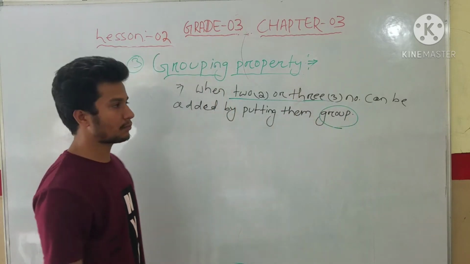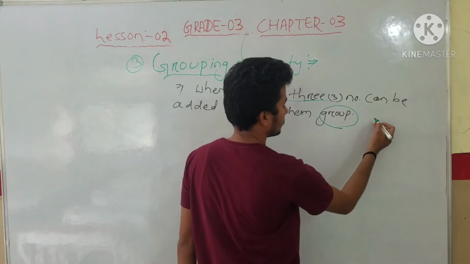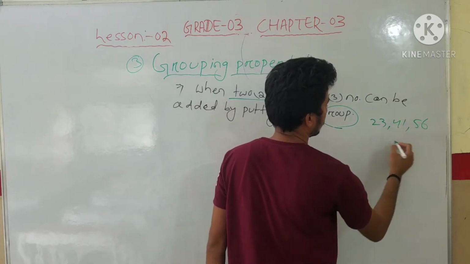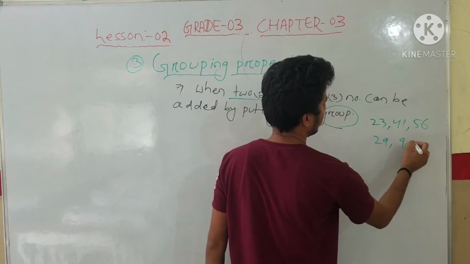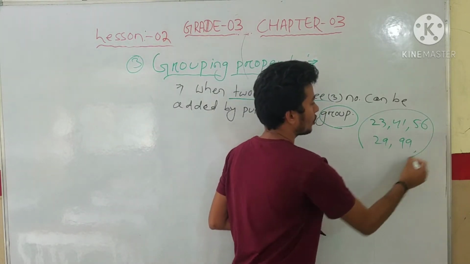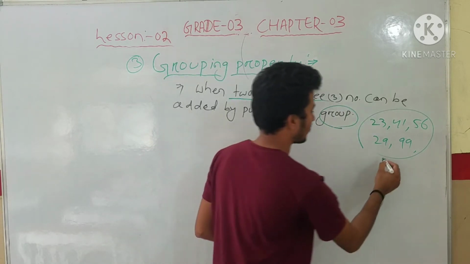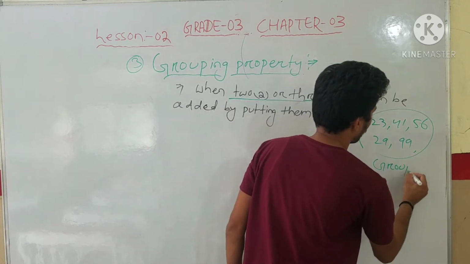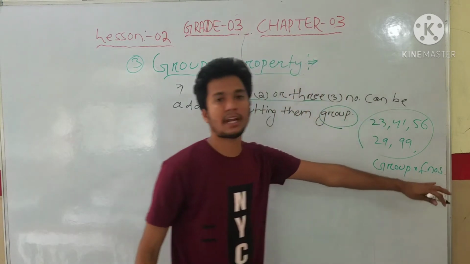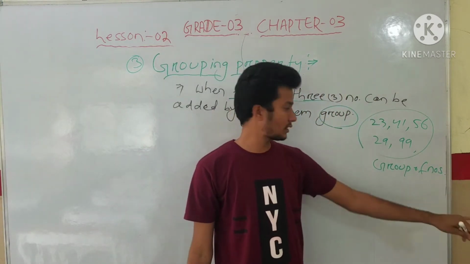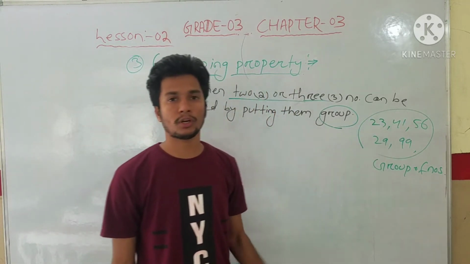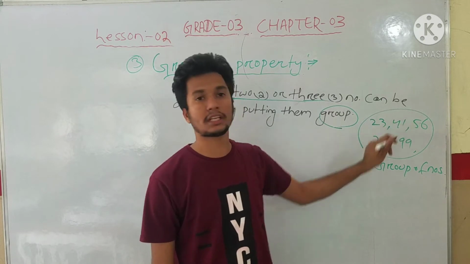For example, students, here you see: 23, 41, 56, 29, 99. These are called a group of numbers. Shortly I am writing n-o-s, that is numbers. We can say this is a group of numbers, because more than two or three numbers are there.